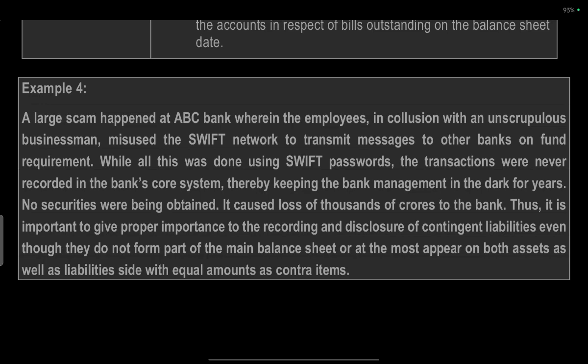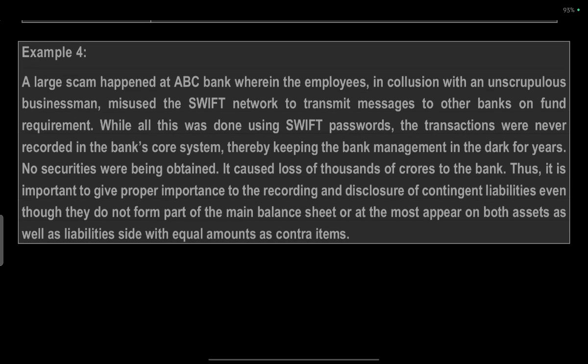Example: a large scam happened in ABC Bank where an employee was in collusion with an unscrupulous businessman. She used this network to transmit messages to other banks on fund requirements. While all of this was done through the SWIFT password, the transactions were never recorded in the bank's core system, keeping the bank management in the dark. No securities had been applied. It caused a loss of thousands of crores to the bank. Thus, the importance of giving proper information, requiring disclosure of contingent liability.